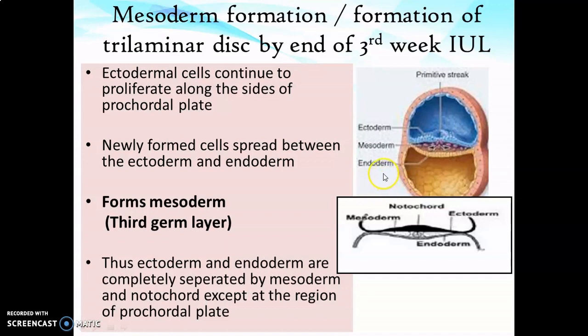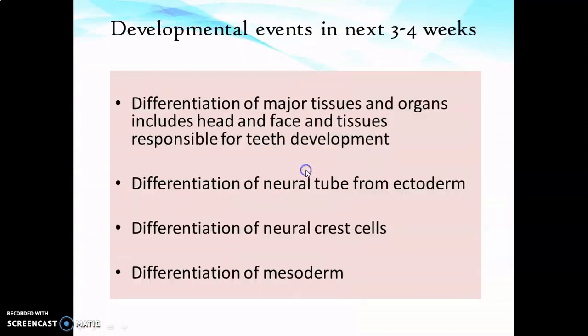So all three germ layers are formed by the end of the third week of intrauterine life, and over the next 3 to 4 weeks there is development of major tissues and organs from this three-layered embryo. These are the major developmental events that take place: differentiation of major tissues and organs including the head and face and tissues responsible for teeth development, differentiation of the neural tube from ectoderm, differentiation of neural crest cells, and differentiation of the mesoderm, the third germ layer formed.